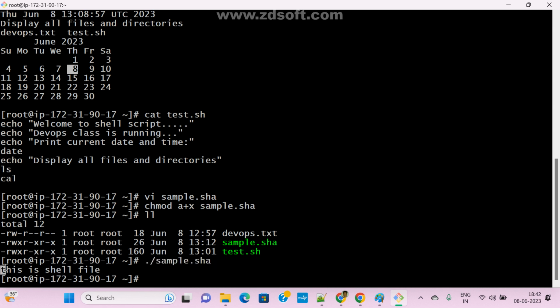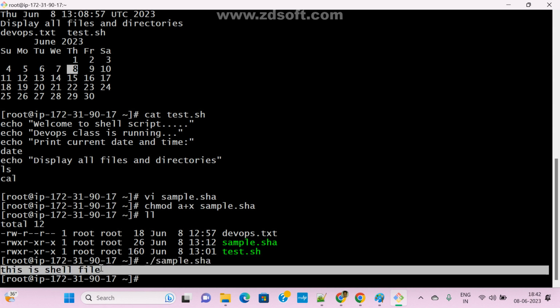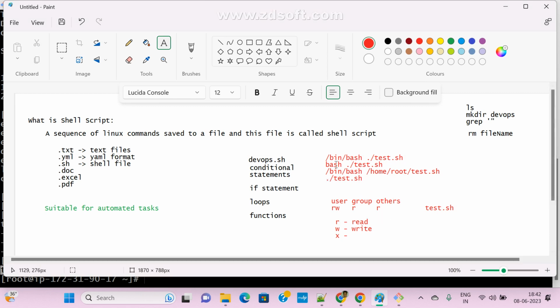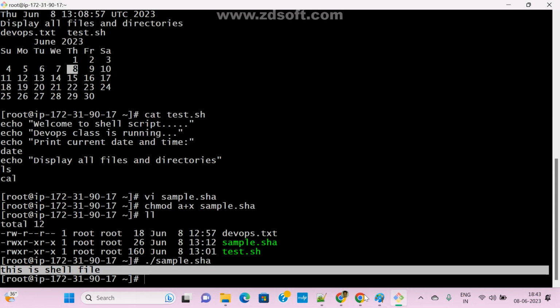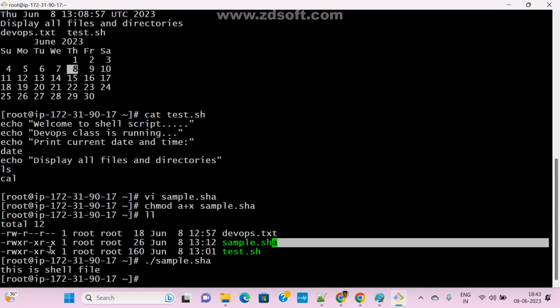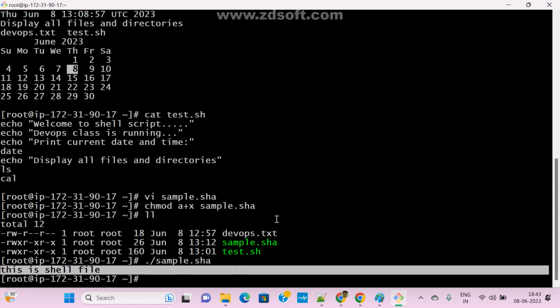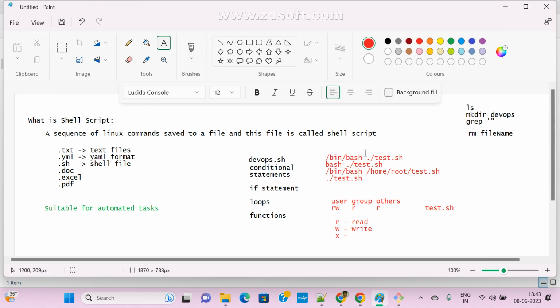It is printing whatever we are passing. By default here I am printing, and which mode am I giving? Or else we can give it like this also, that depends on requirement. We can give anything. But the extension should be sh. Here I gave it wrong, but I gave execution permission, so it is only printing the echo. For shell, the extension should be sh only, just remember. Wherever you see an sh file, that is the shell file.